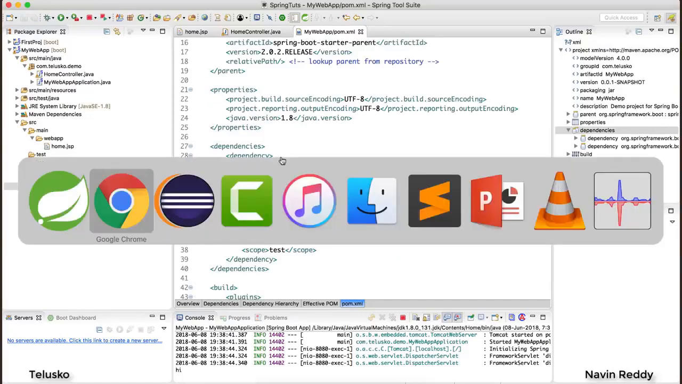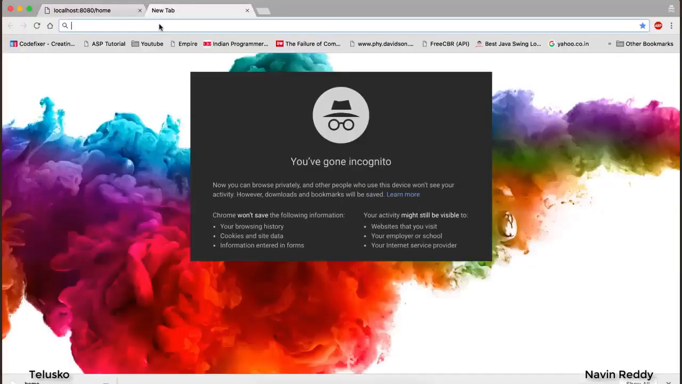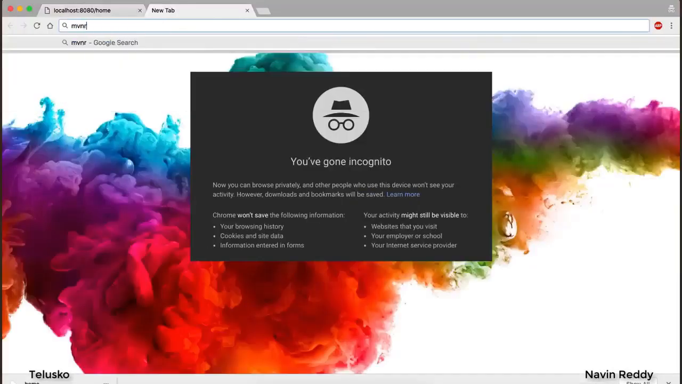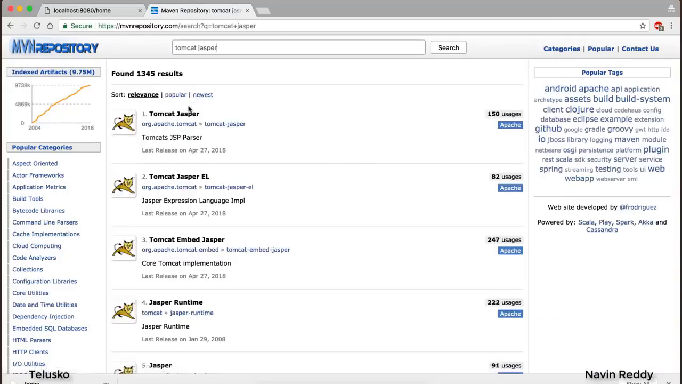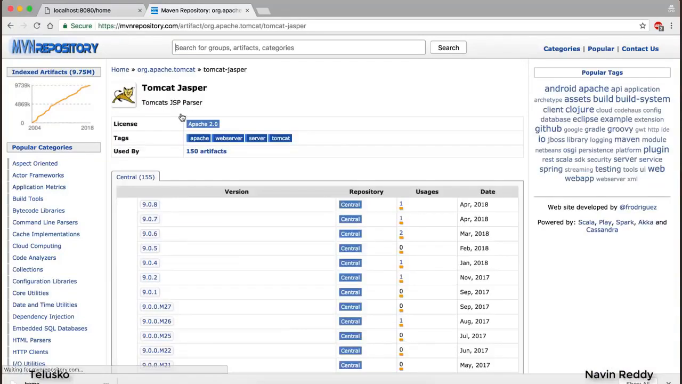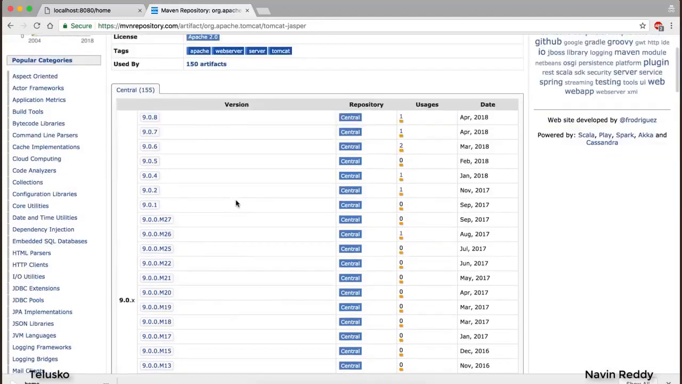But which one? So you have to go to Maven repository, I would say mvnrepository. So I have to go to MVN repository, and here search for Tomcat Jasper. Now Tomcat Jasper, just select this one, the first one, and you need to select a jar which you need. But which one? I'm not sure.